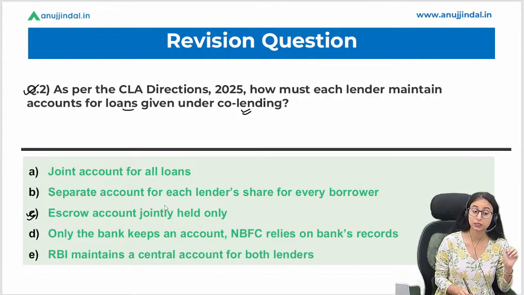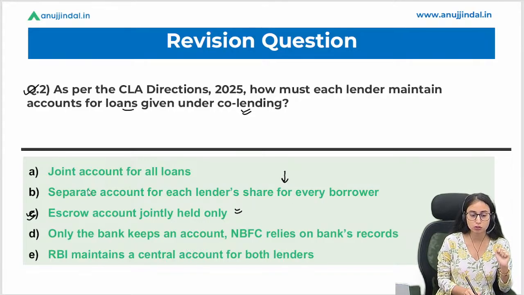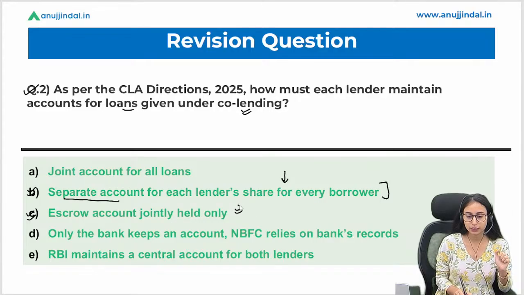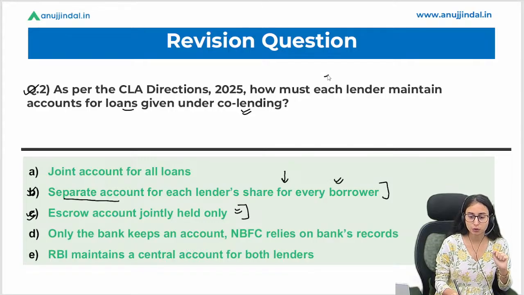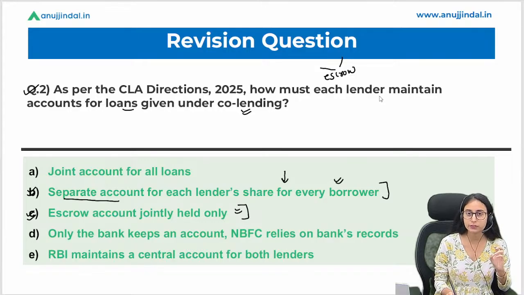There are two things here. The escrow account will be jointly held, of course. But along with that, they will also have their own separate account for each lender. So there are 2 points that are correct here. My fault here, I'll take this. But you are also right, B is also correct. There will be one joint escrow account, and then they will distribute from it into their own separate accounts. So this is the more clarified answer for this question.